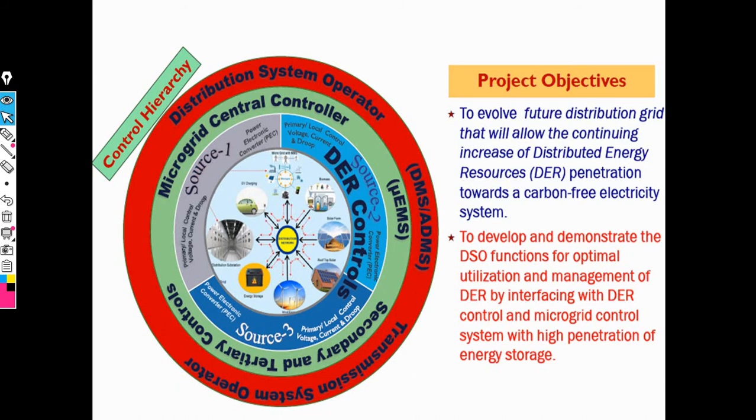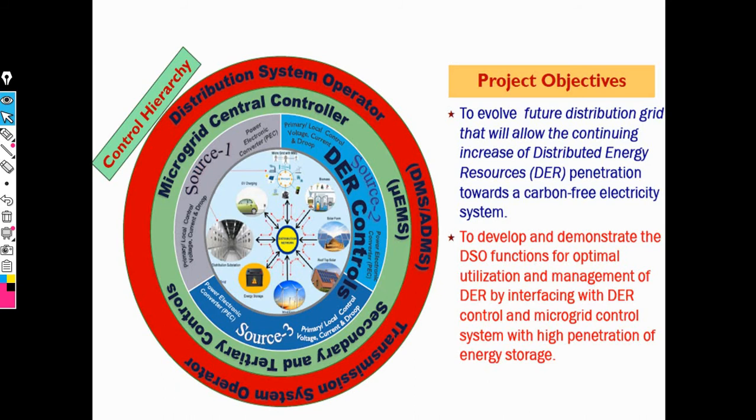Okay, next point is project objective. The project objective is very important, and it depends totally on generation, transmission and distribution, and this whole set of parameters can be controlled with the help of the microgrid central control.